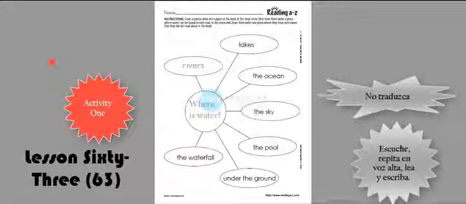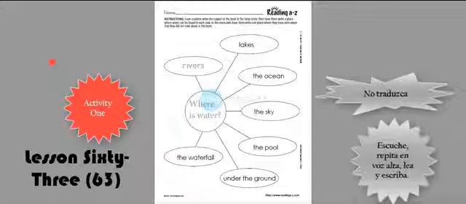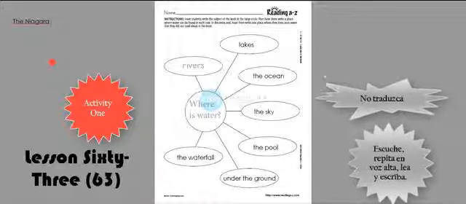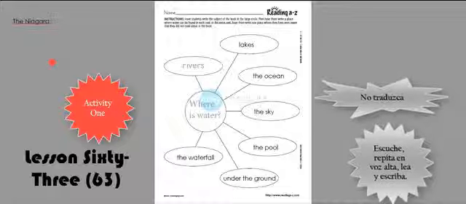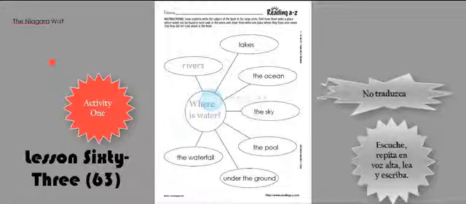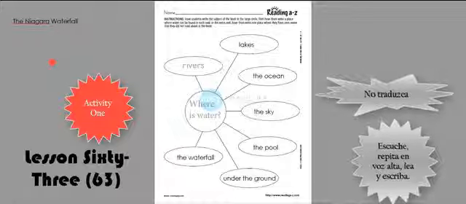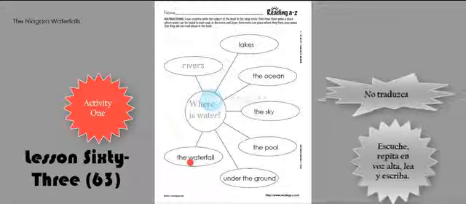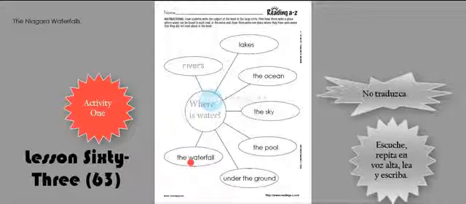There is a very famous waterfall. This is the Niagara Falls. The Niagara Waterfalls. You see water in the waterfalls. There is water in the waterfalls.